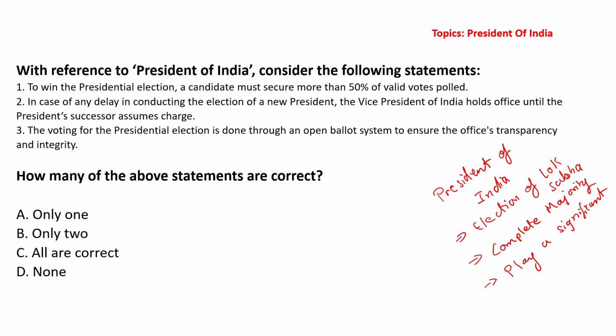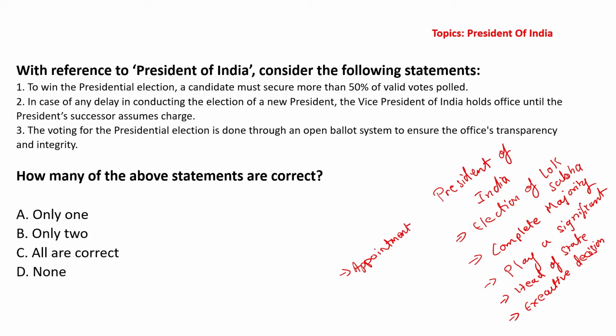Alright, President of India basically is the head of state, and all executive decisions of the union are taken in the name of president. In fact, the most important executive decision taken by the president is appointment of prime minister.